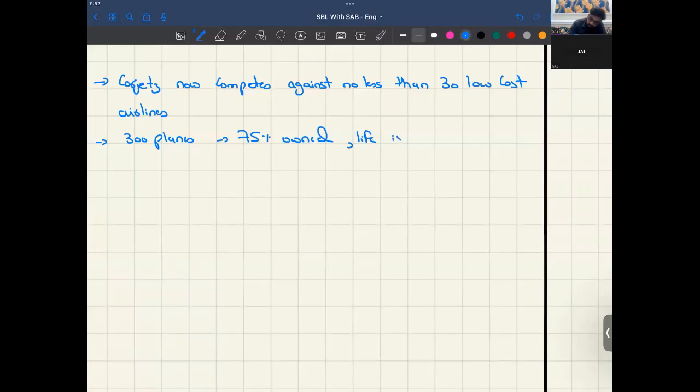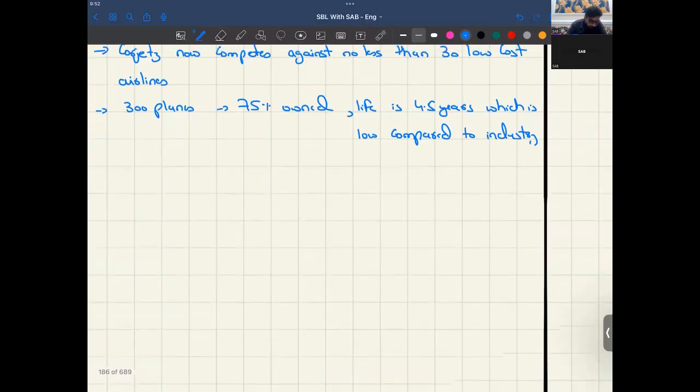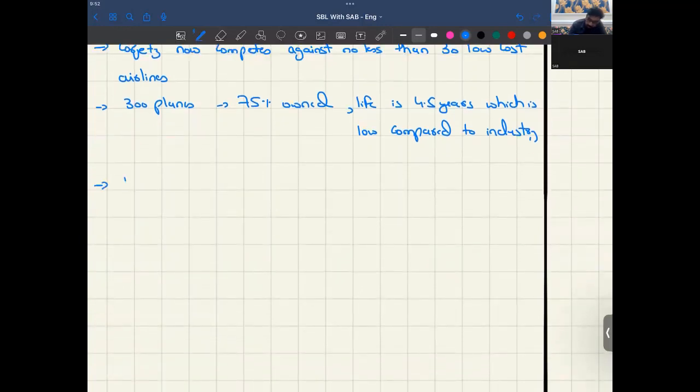Fleet life is 4.5 years, which is low compared to the industry, right? Now, loves technology. They have technology in terms of mobile apps, in terms of indicators, right?